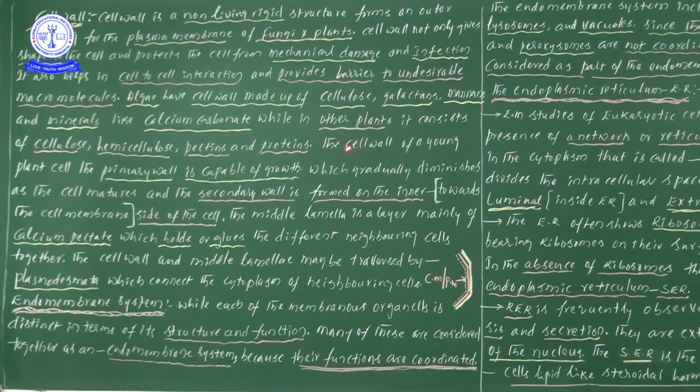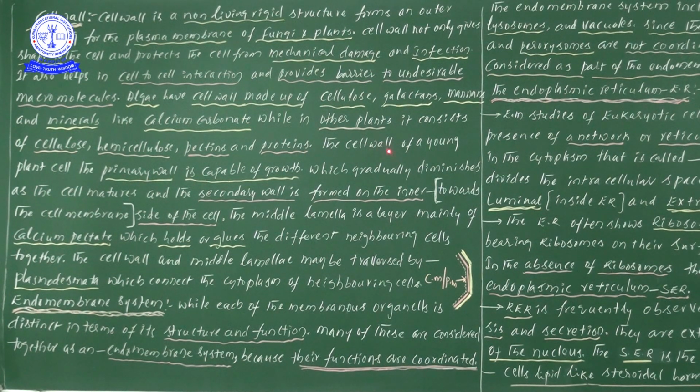Now let us see the plant cell. A young plant cell has a primary cell wall. If you take a young plant, we will observe young cells, and there we will find the presence of a primary cell wall. The primary cell wall is capable of growth. Don't forget, until the completion of your biology studies you have to remember this particular point.